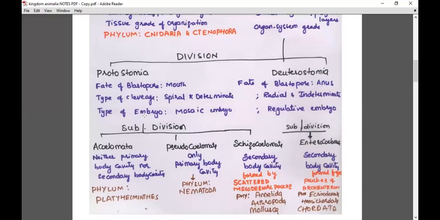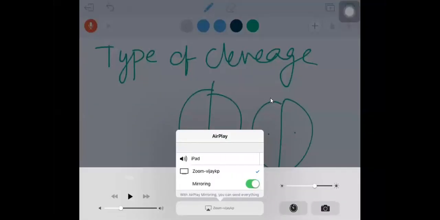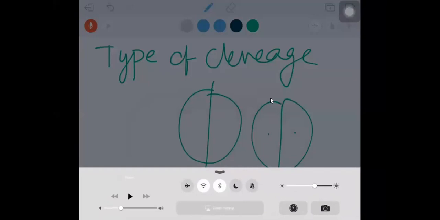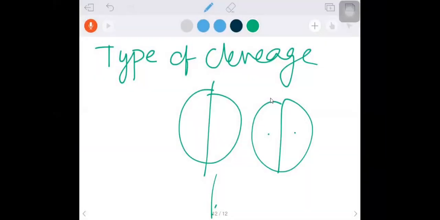Now let me take the type of cleavage. Very simple. Cleavage. What is cleavage? A zygote undergoes cleavage and forms two cells. That is called cleavage. Simply, a zygote undergoes cleavage, that means we have to talk about division. Cleavage is nothing but division. So this is cleavage, type of cleavage.